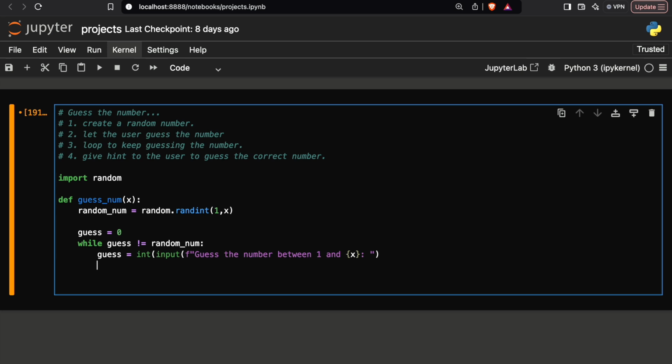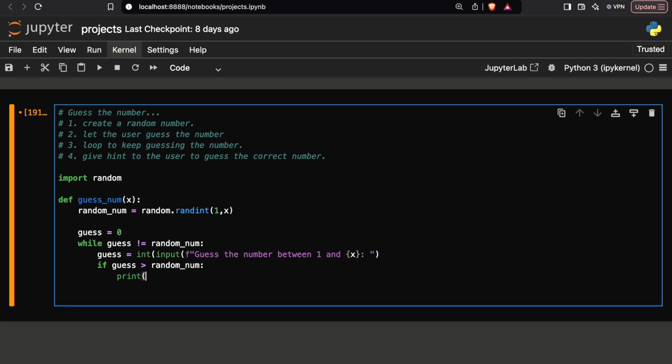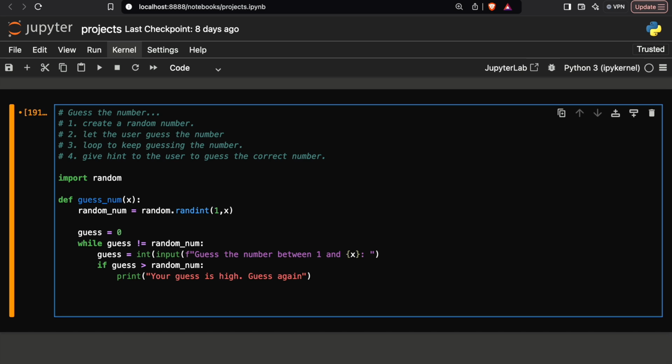Now let's suppose he guesses the number and it is a high number or a low number. So we have to give a hint to the user that your guess is high or your guess is low, so that he can improve. For this I will use an if else condition. I will write if guess is greater than random_num. If this is the condition, I will let him know that your guess is high. Guess again. All right, this is the output you will see.